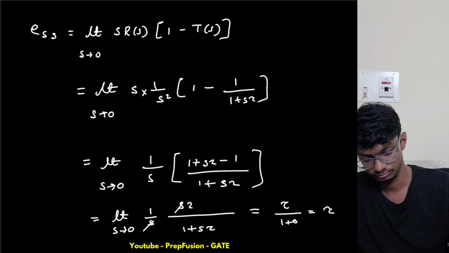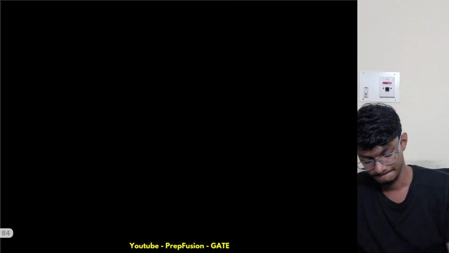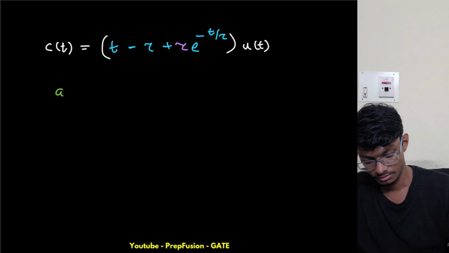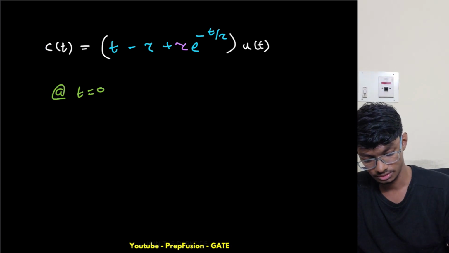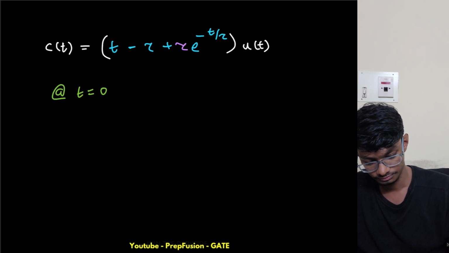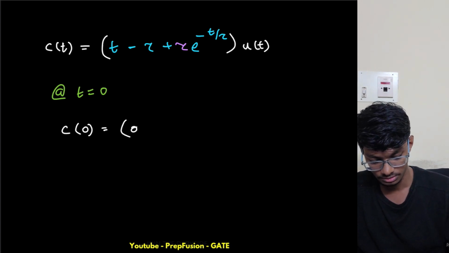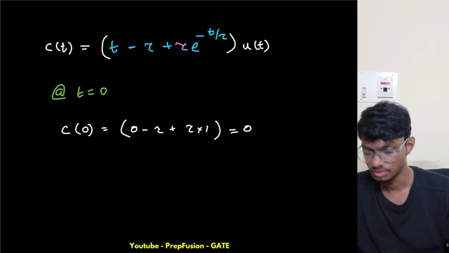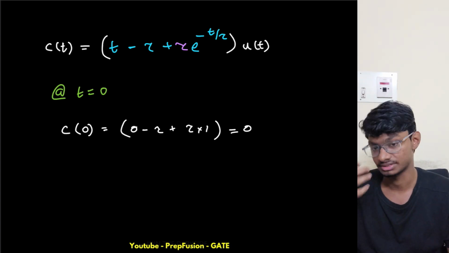At t equals 0, my c of 0 equals 0 minus tau plus tau into 1, since e to the power 0 is 1, so it becomes 0 only. So at the start there is no error.